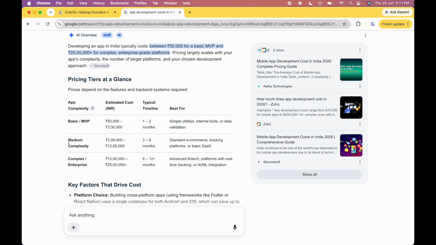But if you want to include the backend and all the authentication system, then that will come in medium complexity. That will cost you 3 lakhs to 12 lakh rupees and the duration will be 3 to 6 months. Standard e-commerce, booking platforms or basic SaaS platforms will come in medium complexity. Now for complex or enterprise type of apps, you have to pay 12 lakhs to 25 lakhs and that will get the timeline of 6 to 12 plus months. Advanced fintech platforms with real-time tracking, AI or ML integration. You are getting the understanding of what package you have to pay to build the apps, right?